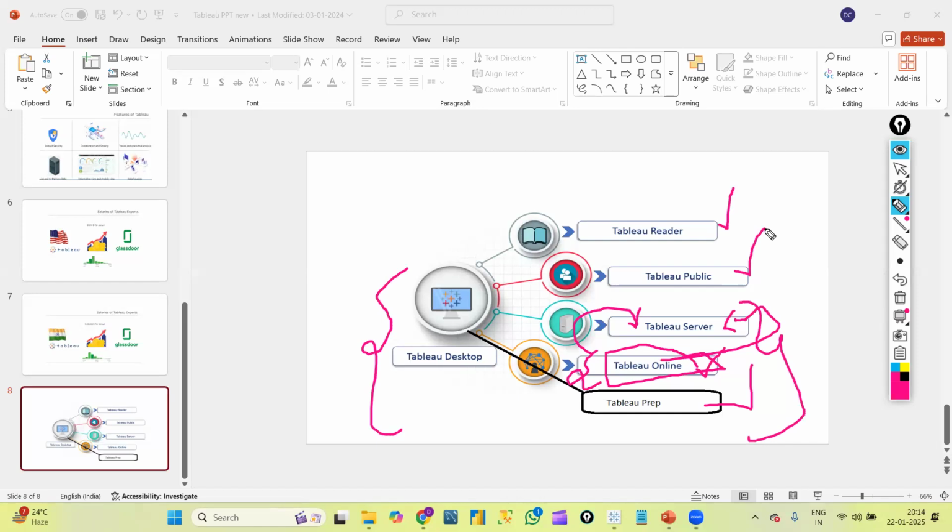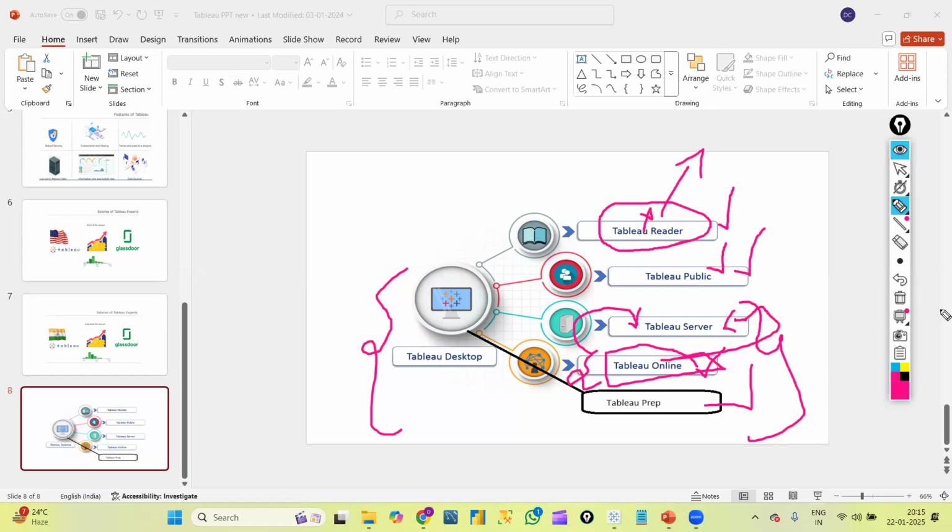Okay. The remaining two products. Tableau Reader is a normal product where if anyone uploads any file inside Tableau Reader, that file can be visible to anyone. Suppose I uploaded any dashboard or any visualization on Tableau Reader, anyone can access Tableau Reader and anyone can see that visualization basically. Okay, so we can ignore this.